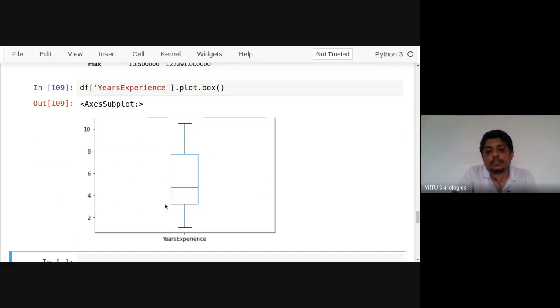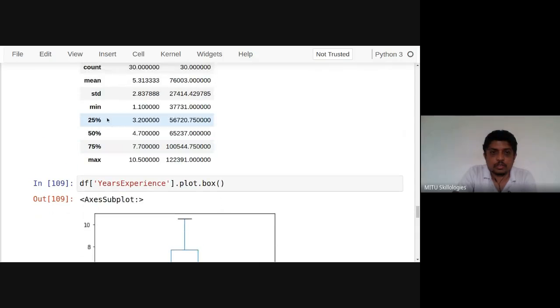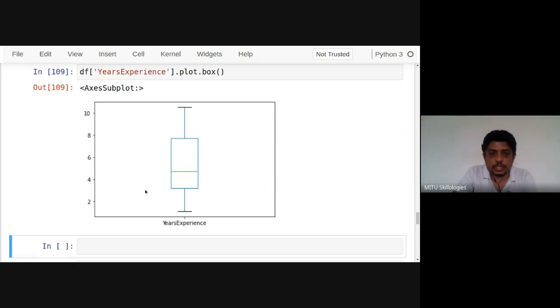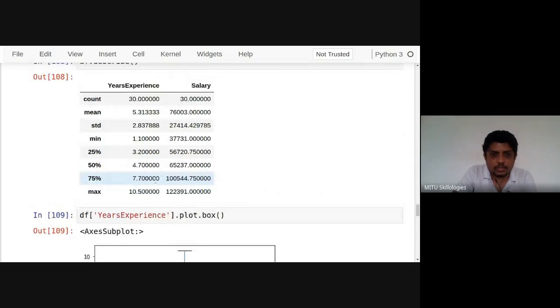What is that? 3.2. It starts at 3.2 at this location. This is the 75% quartile, where the box ends. It's near 8, I think. How much is that? 7.7.